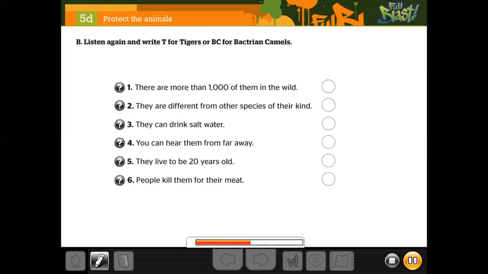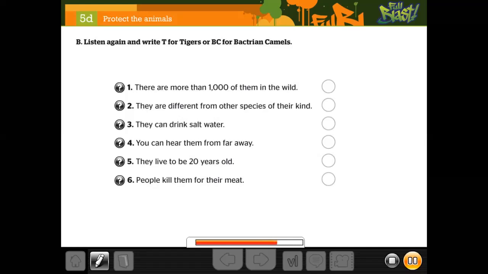Well, I read something funny about camels. A thirsty camel can drink over 35 gallons of water in only 13 minutes. That's a lot of water. Yes, it can even drink salt water. What was that? It's probably one of the tigers. That was very loud. Well, you can hear them from almost 2 miles away.